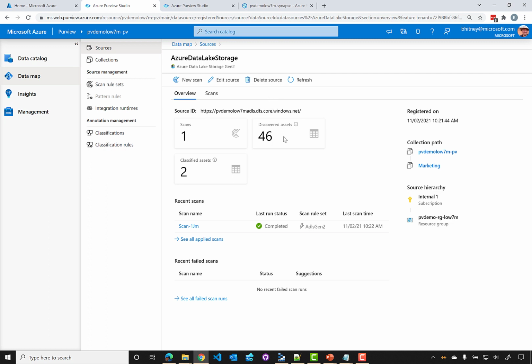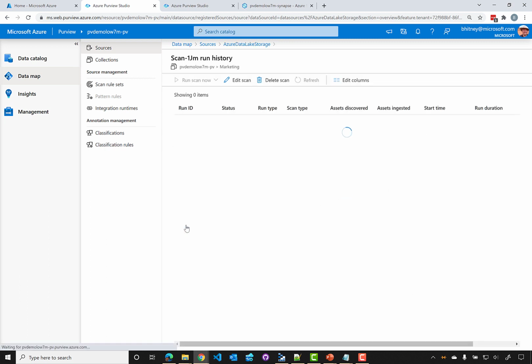We've discovered 46 different assets and we've classified 2 of them. And then we can also see the recent scans, how long they ran for, any details associated with it if they failed, and also the hierarchy associated with this scan. So if I click on the scan name, we could see when it was run. It was a manual scan, and when it started and how long it ran for. In this case, about 7 minutes or so.